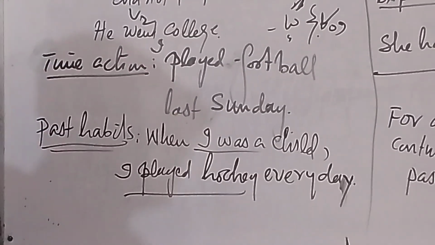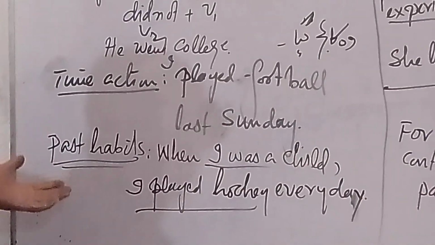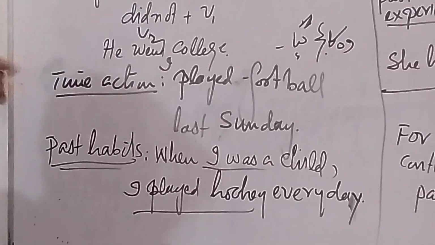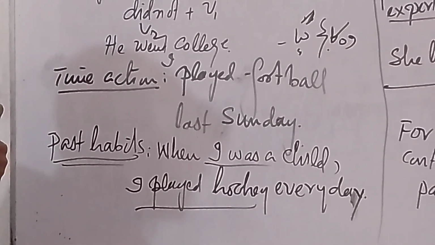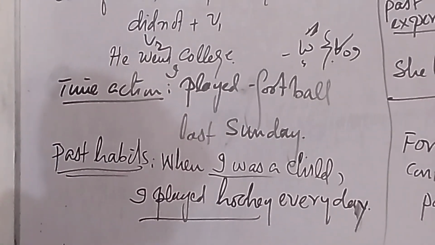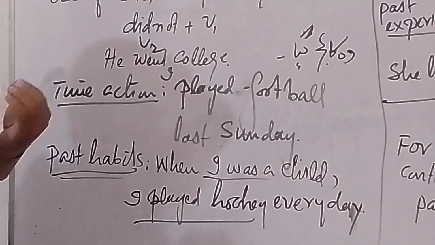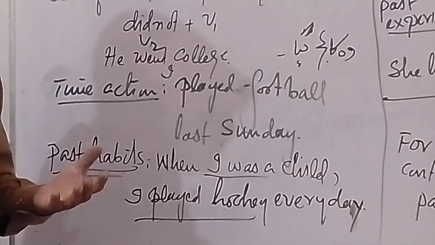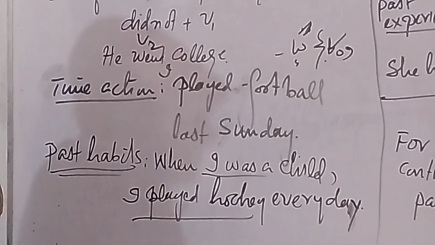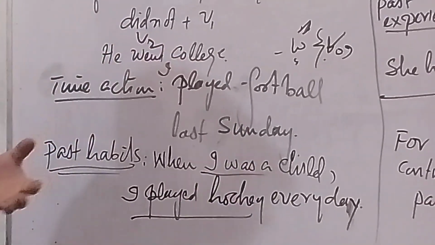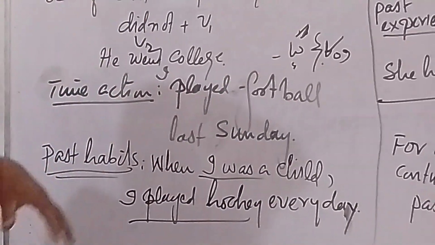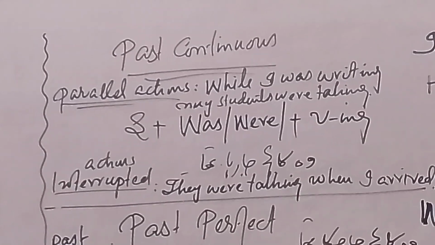Specific time action, past habits. Three uses. Clear? How many forms are used? First form and second form. The first form is used in negative and interrogative sentences, and the second form in simple sentences. Clear? I just want to cross-test you and verify your information.